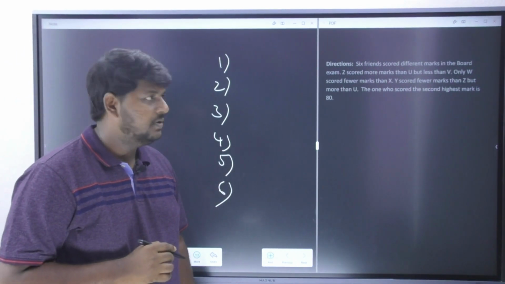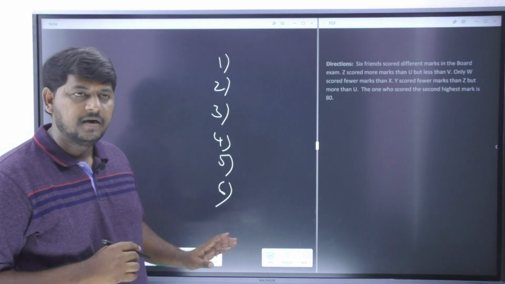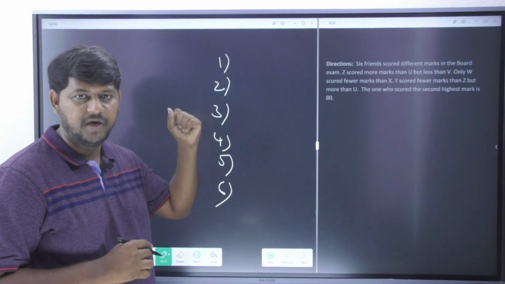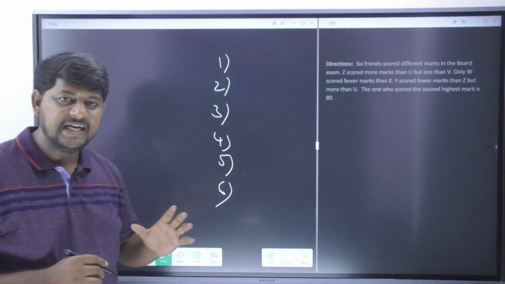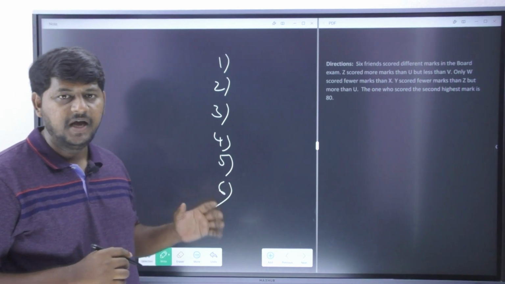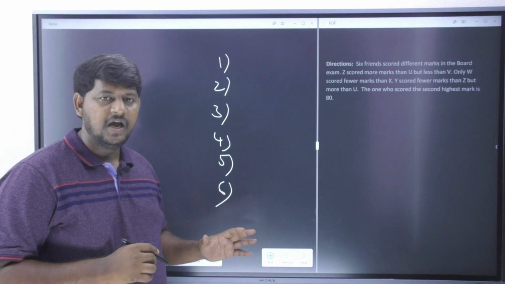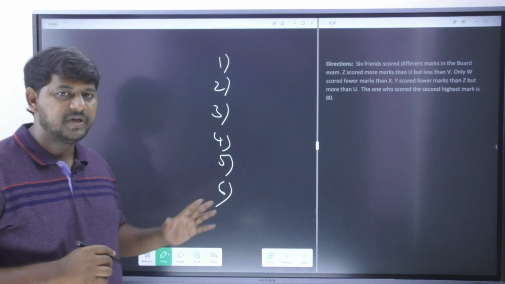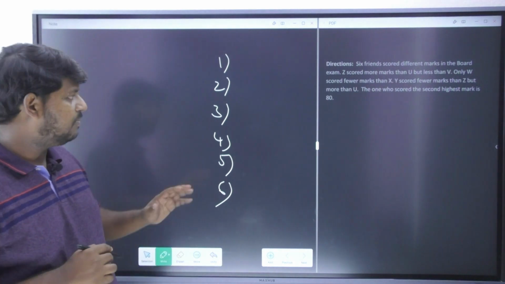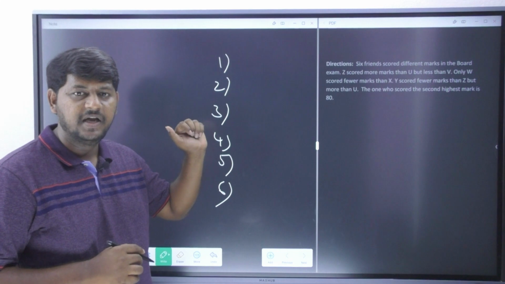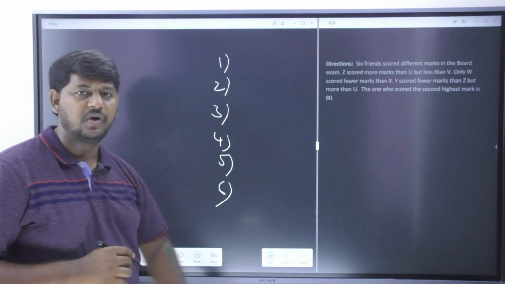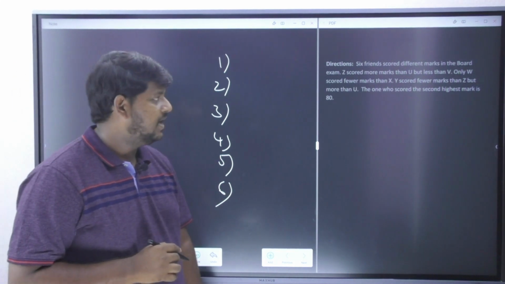Now I must tell you, it is very clear that the person who has got highest marks is going to receive the rank number 1, and the person who has got the least number of marks is going to be awarded what rank? 6th rank. Am I clear? Now please do remember this information for a long period, because this is going to help you out. Even though this information is very familiar, please keep this in your mind. The person who has got highest marks is always going to receive the rank 1, and person who has got least marks is going to receive the rank 6. Now let us see here.